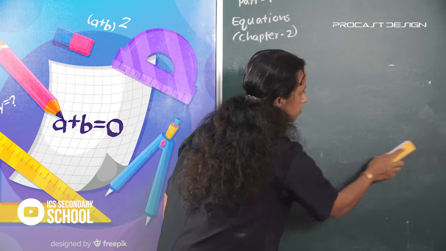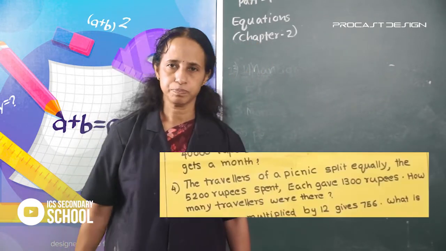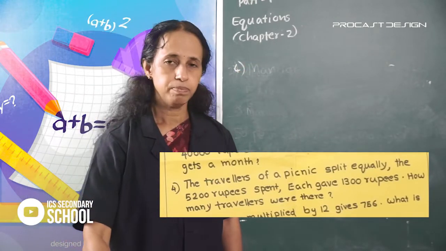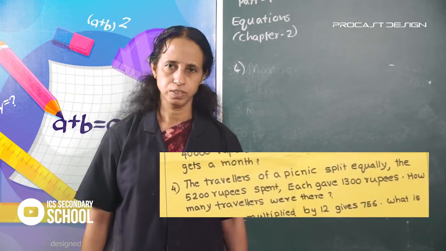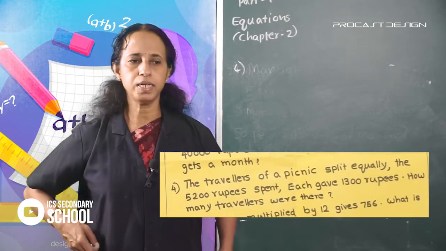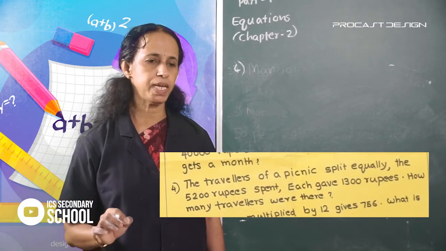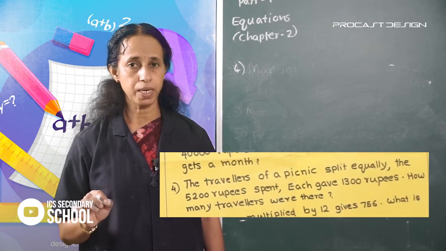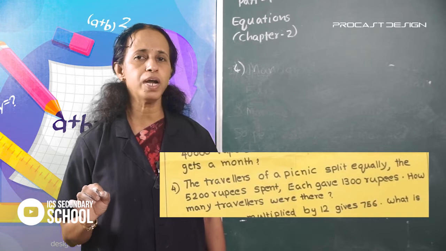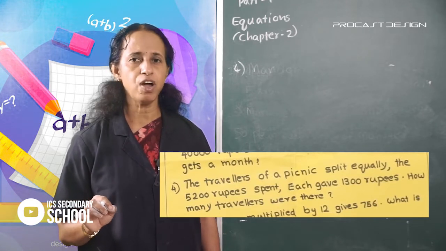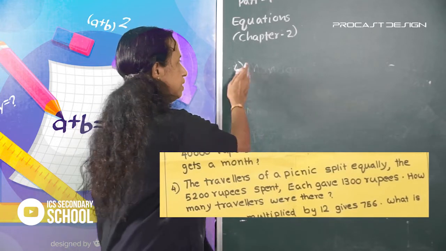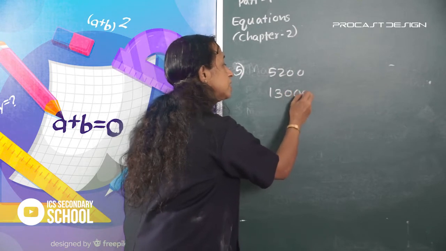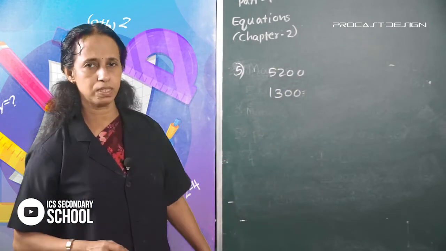Next, look at the fourth question. The travelers of a picnic split equally the 5,200 rupees spent. Each gave 1,300 rupees.